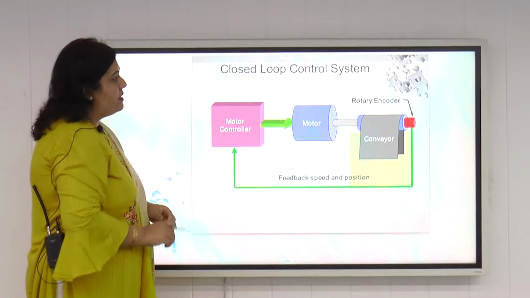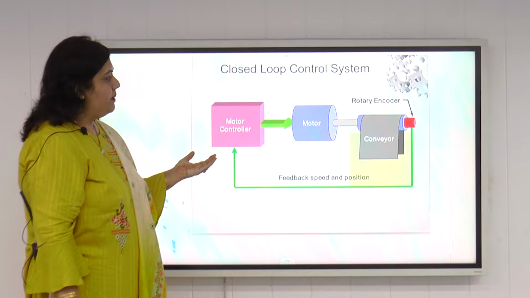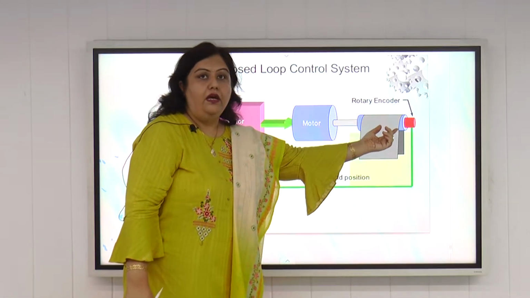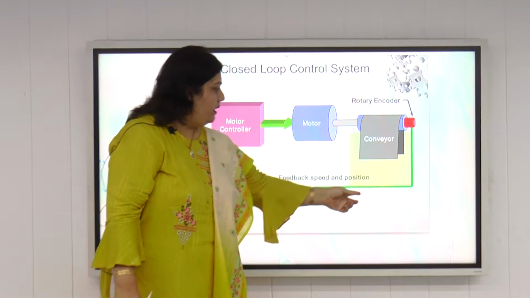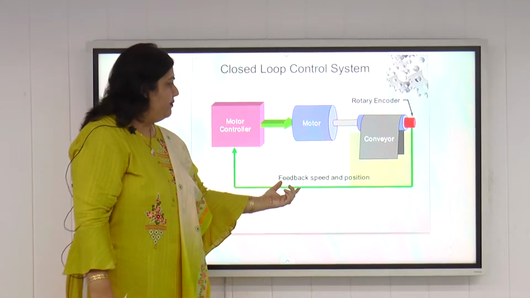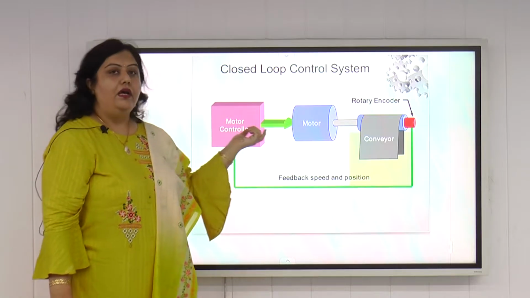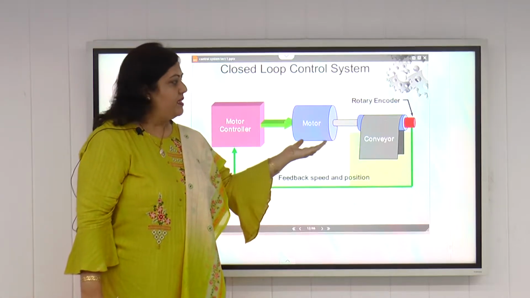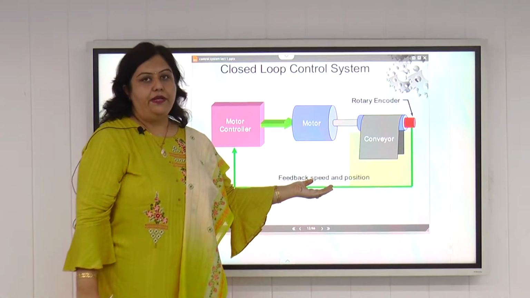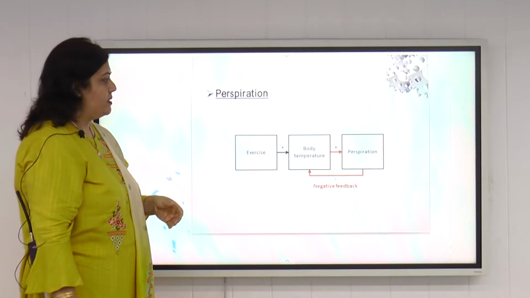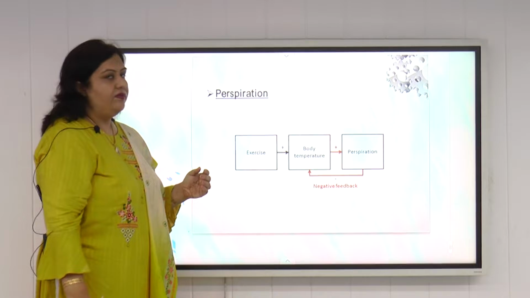Another closed loop control system is, as we previously discussed about the conveyor belt, if we have a transducer like a rotary encoder here, it will feed back the speed and position of the conveyor belt, and then it is compared with the set point, and the controller will control the motor accordingly to get the desired value of speed and position of the conveyor belt. So it is an example of a closed loop control system.